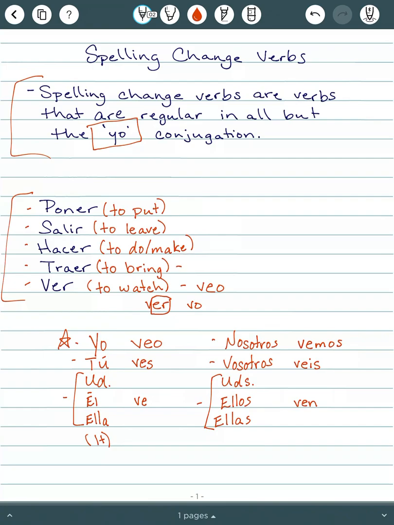So for traer, the yo conjugation is traigo. And then everything else will be normal. For hacer, the yo conjugation is hago. So hago is how we say I make or I do. Salir, the yo conjugation is salgo. So salgo means I am leaving. And then if I want to say I put or I am putting, it will be pongo. So you really just need to memorize those conjugations. And if you'll notice, they all are adding a G except for ver. So that makes it a little bit easier to remember.